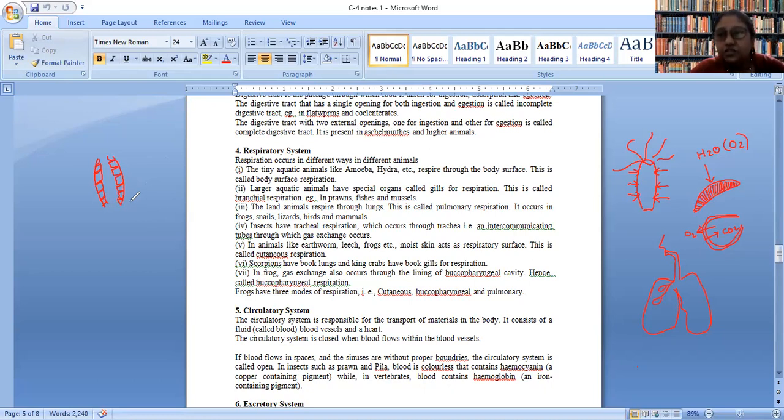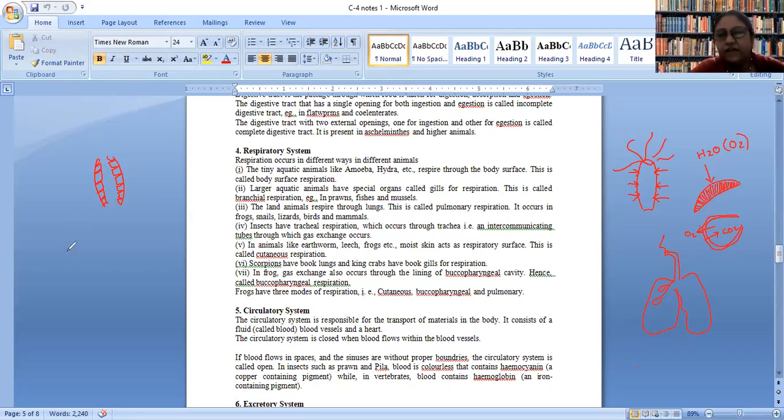Now the problem is solved, that we are sending oxygen and accepting CO2 via blood. In case of lower organisms like cockroach, they don't require such kind of transfusion of oxygen via blood.